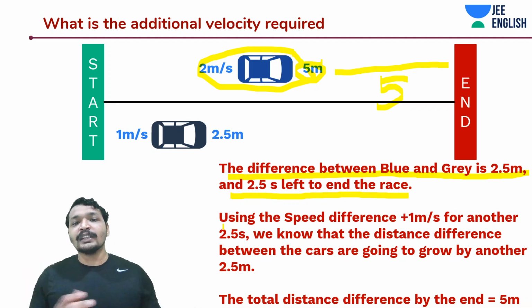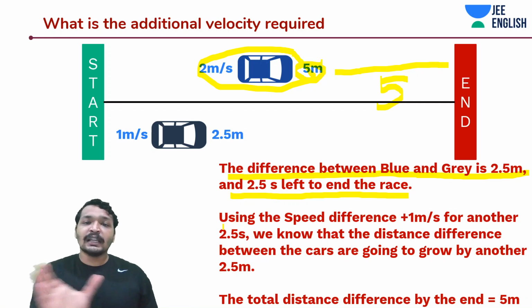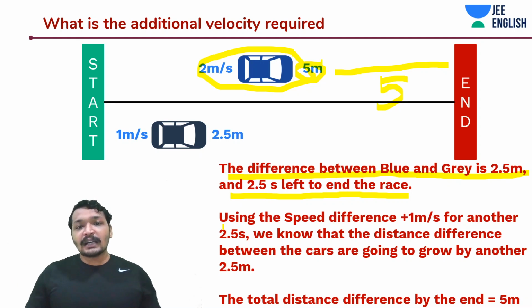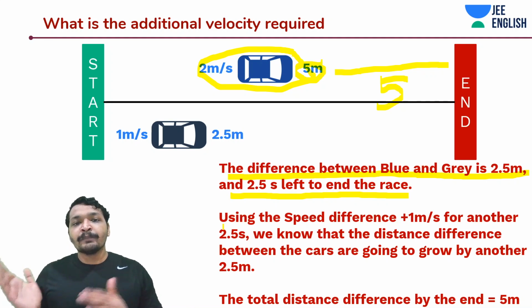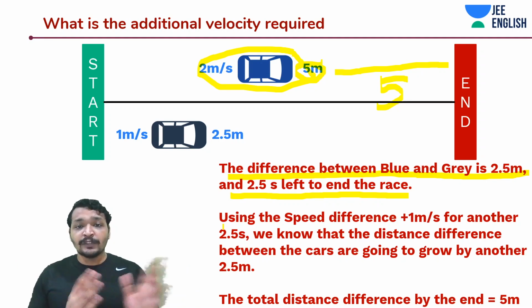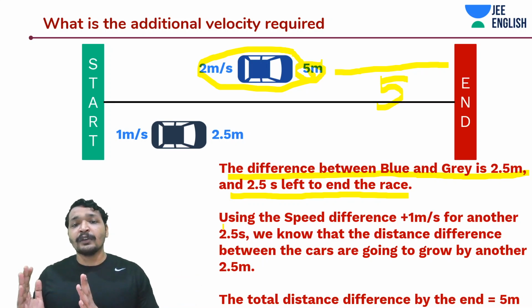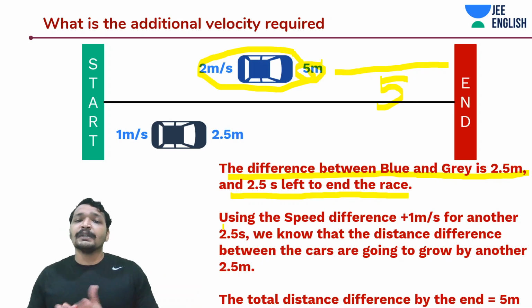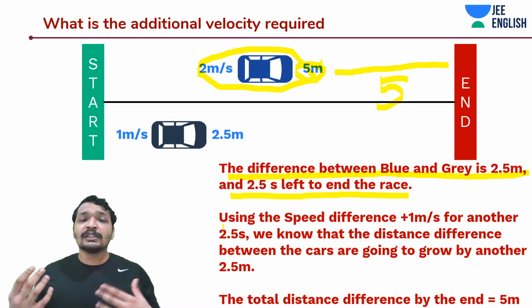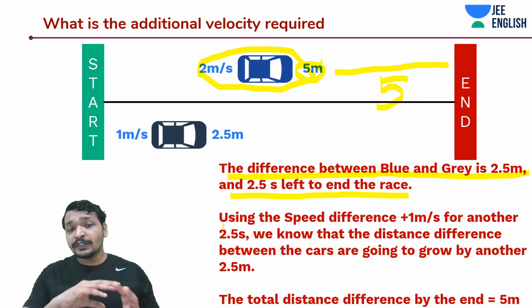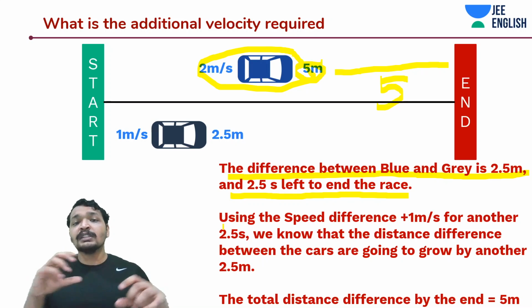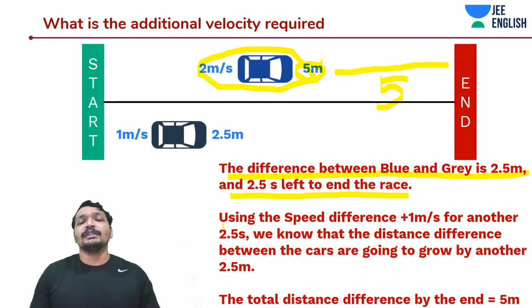Wasn't it simpler than deriving initially what the time is and then dividing by the time? Rather, I just keep myself at that same speed and imagine that this distance is not growing and the time left to complete the race is 2.5 seconds. I know I need some additional velocity because within the next 2.5 seconds the race is going to be over. I need to make sure I overtake this person in the other car. We are talking about constant speed, or constant velocity, problems. So I know that within these 2.5 seconds, I need a certain velocity such that I cover this distance and overtake this person.